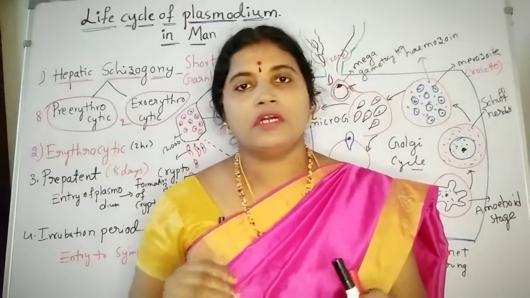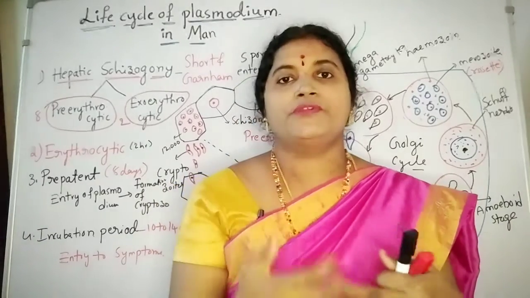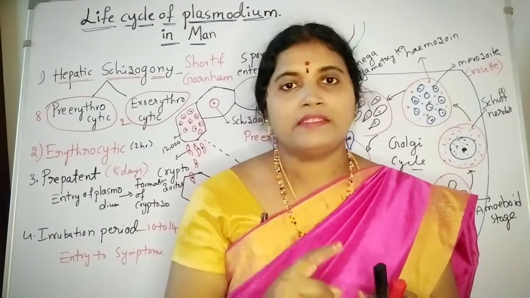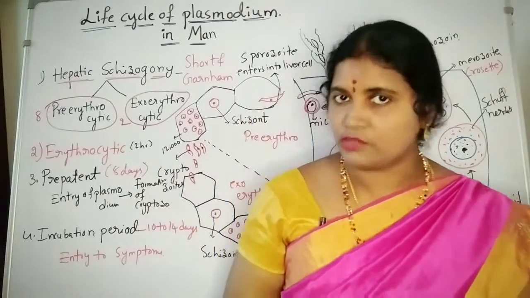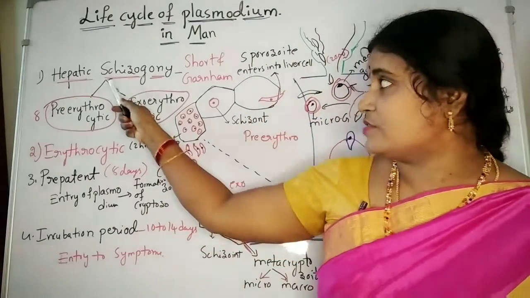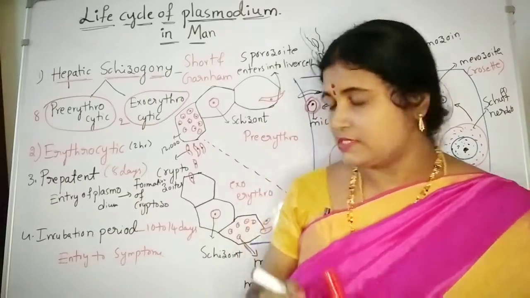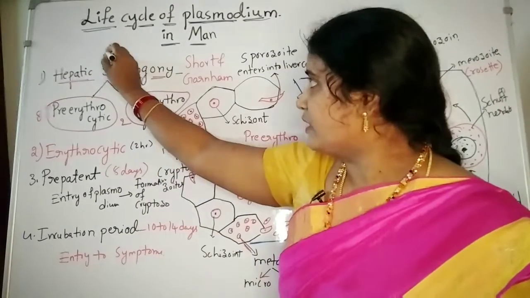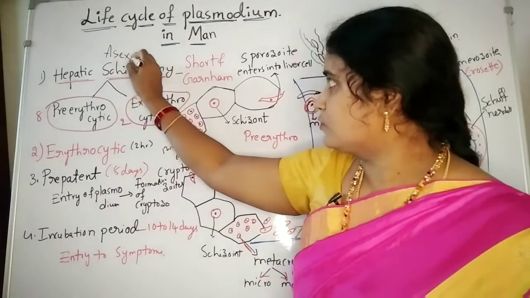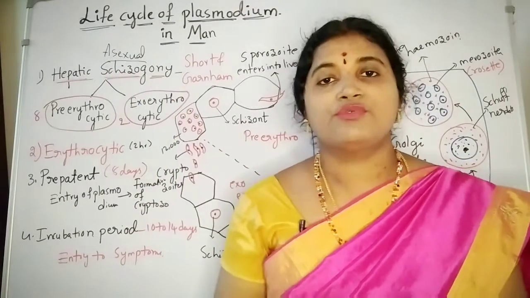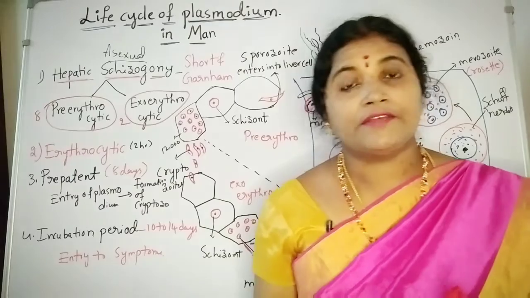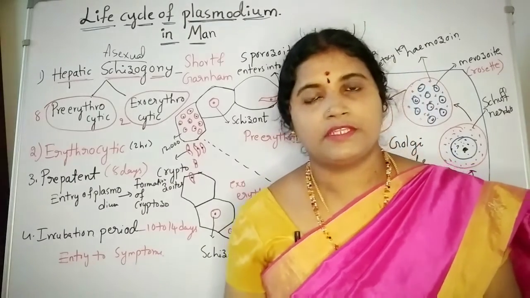Then how is the Plasmodium going to develop in the body? By asexual reproduction. That asexual reproduction is also known as schizogony. Schizogony is nothing but asexual reproduction. Asexual reproduction means it is going to divide by the division of cells.